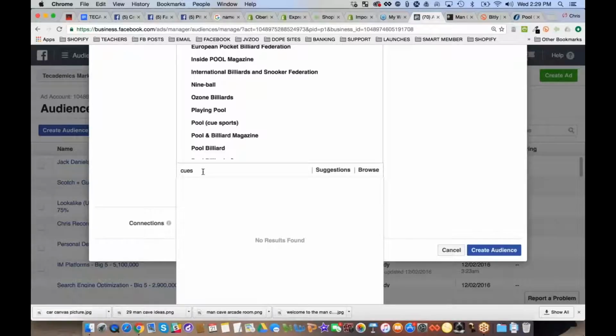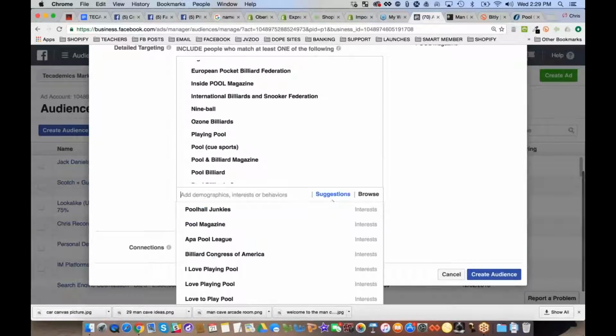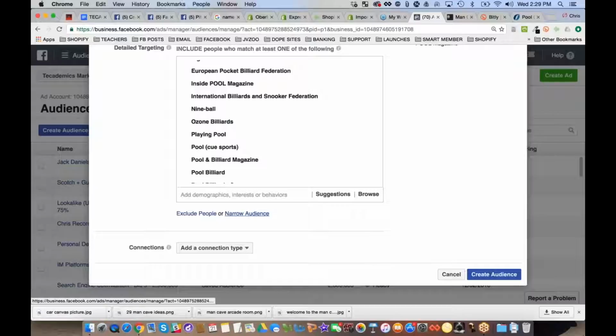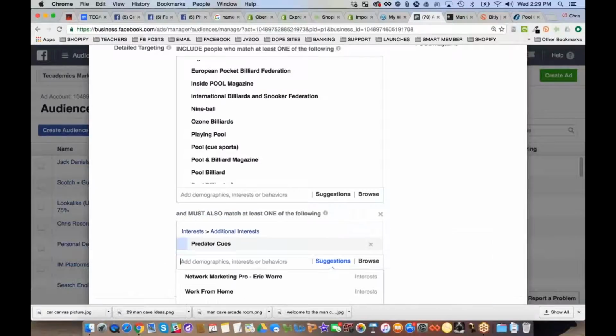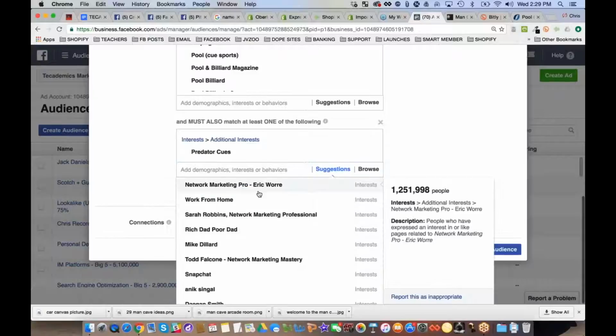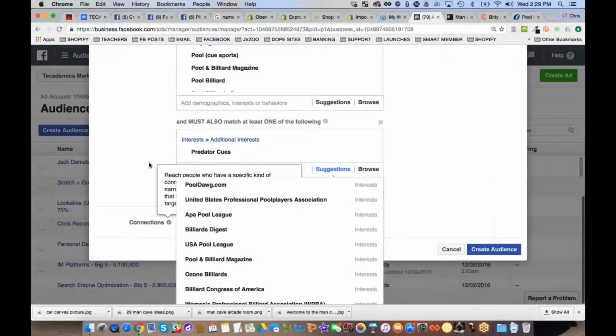Cues. Okay? You can just start to type in right here, cues. I don't know why it's not doing that. Let's narrow down the audience. Cues. Predator cues. See this? And then there's just a bunch more.